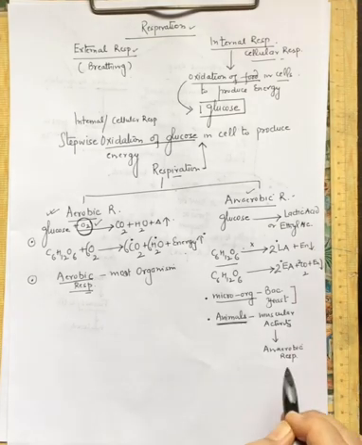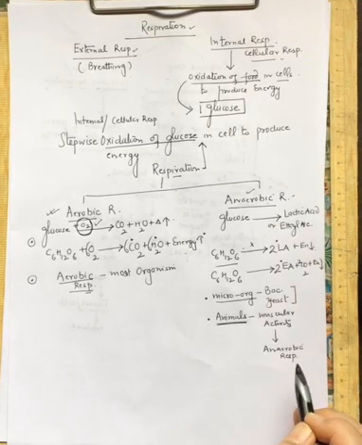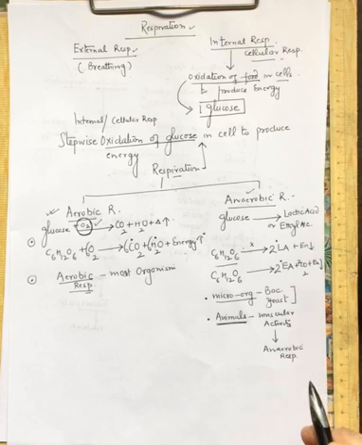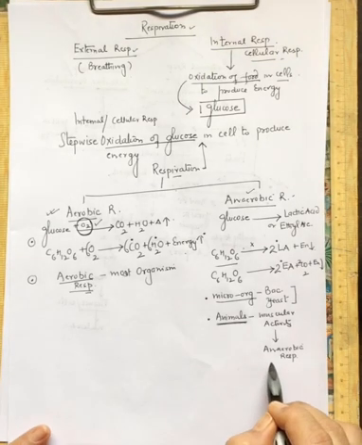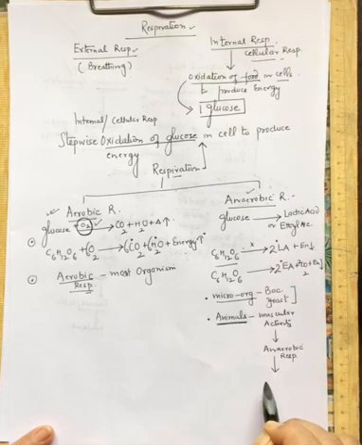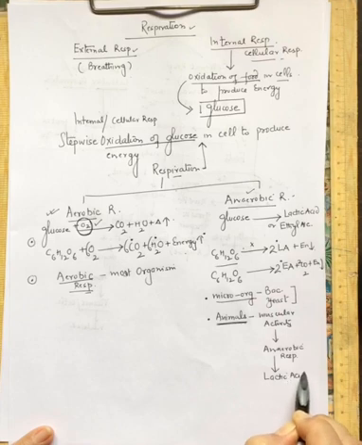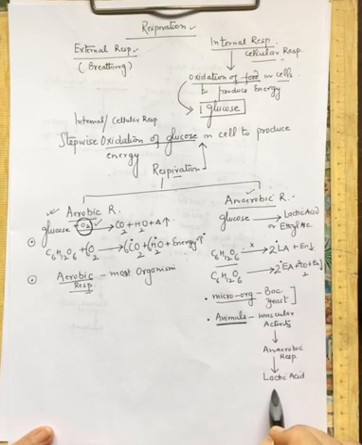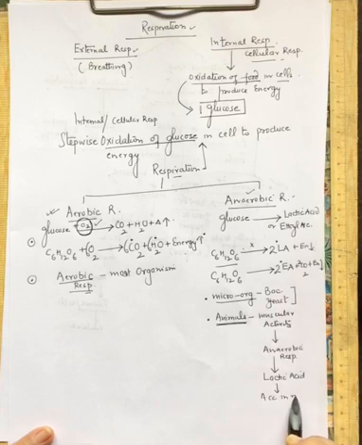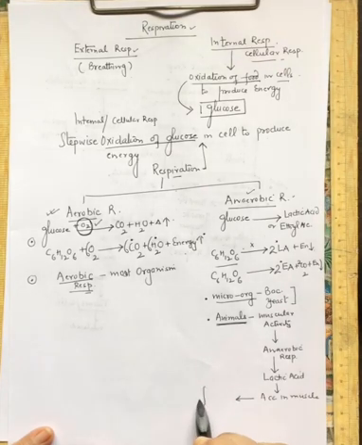It happens during intense exercise in animals or in humans. When you do intense exercise, then in your muscles the anaerobic respiration also begins, and as a result of this anaerobic respiration the lactic acid is formed, and this lactic acid accumulates in muscles, and this accumulation causes fatigue.